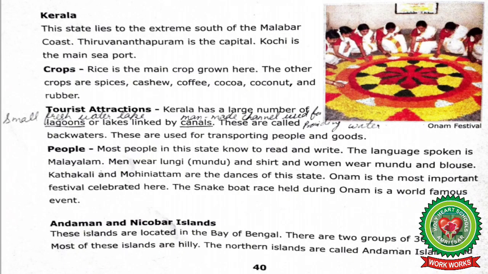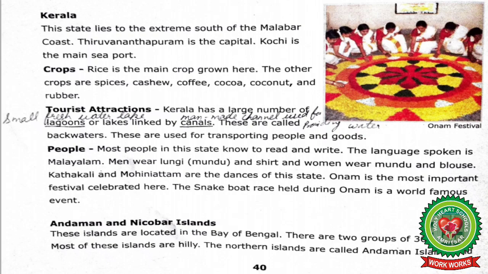So let's start reading people now. Most people in this state know to read and write. The language spoken is Malayalam. Men wear lungi and shirt and women wear mundu and blouse. Kathakali and Mohiniyattam are the dances of this state. Onam is the most important festival celebrated here. The snake boat race held during Onam is a world famous event.